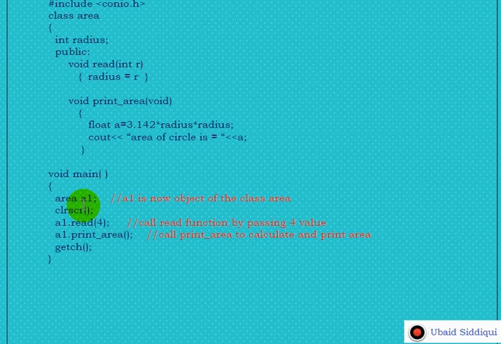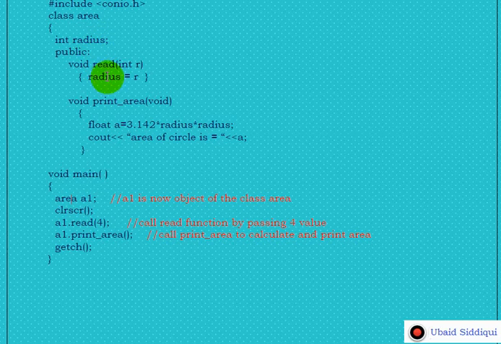After creating the A1 object, we are calling the read member function of the class by passing the value 4. The control will automatically come here. It will copy the value 4 into the variable R, and then we are giving this R value to radius, which is nothing but the data member of the area class.